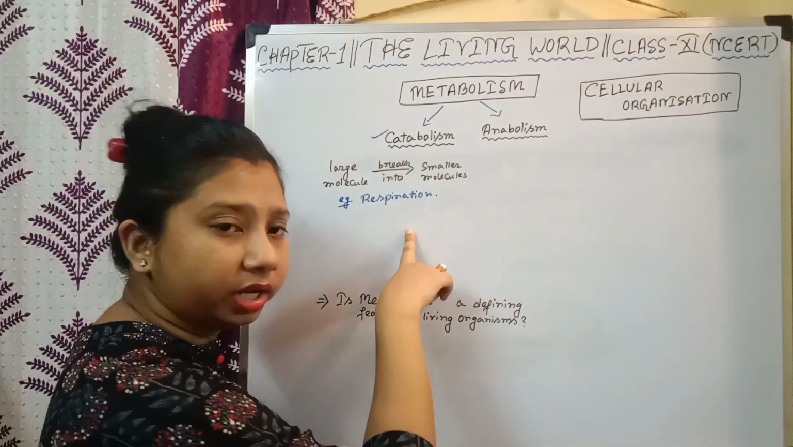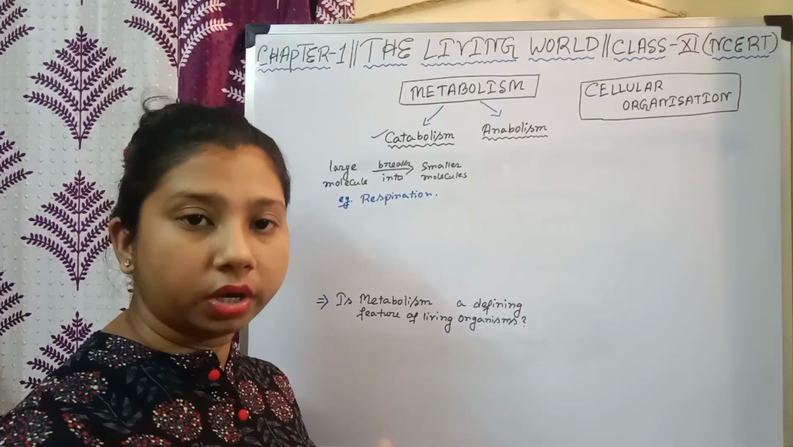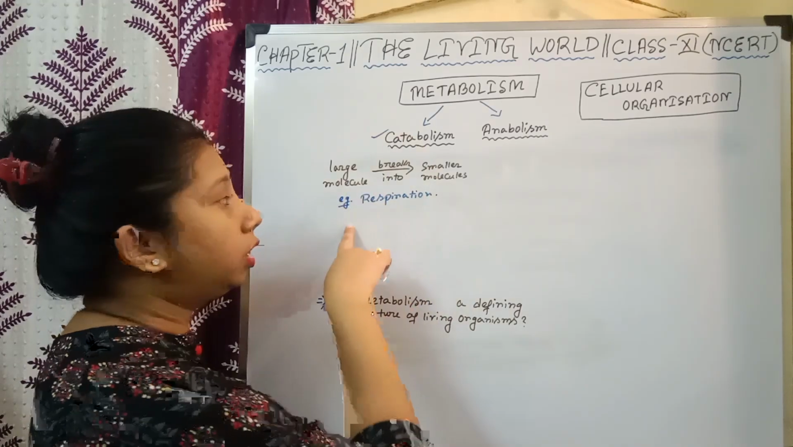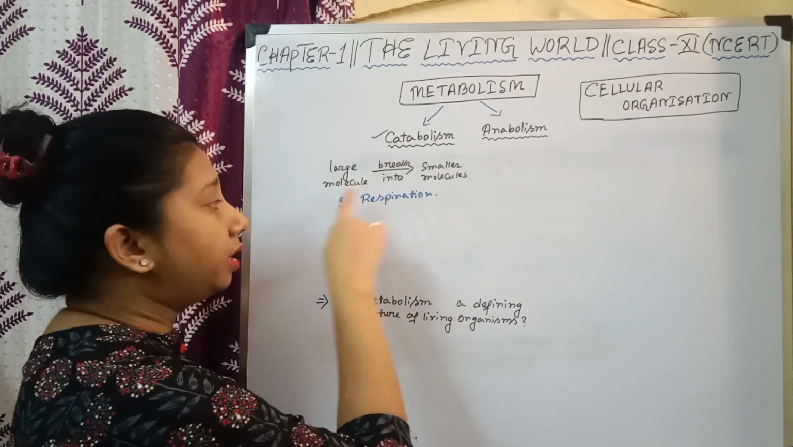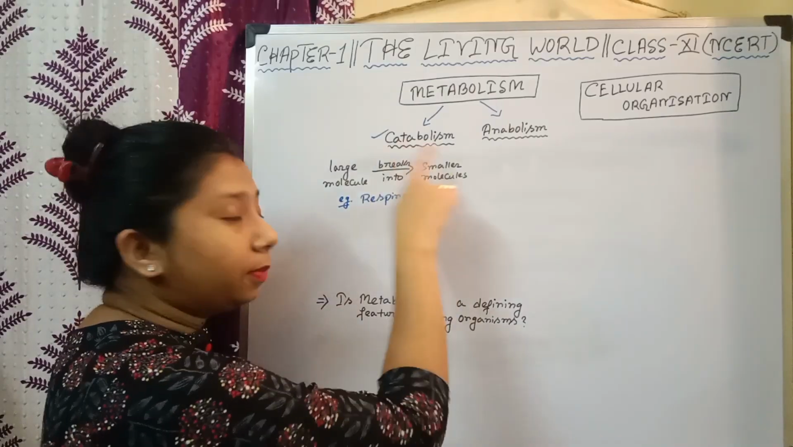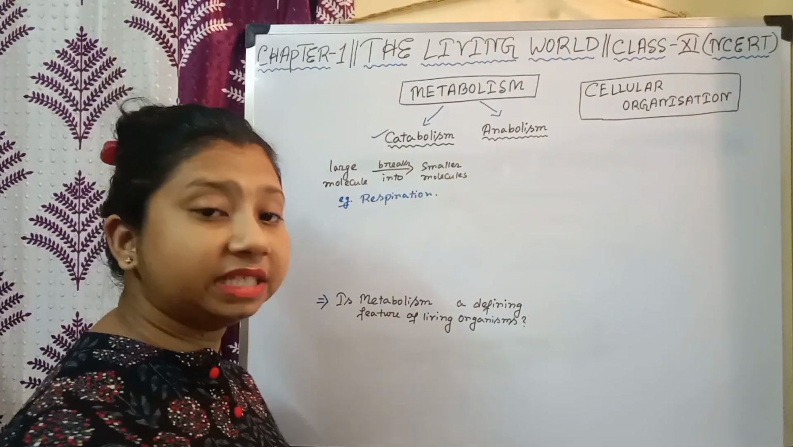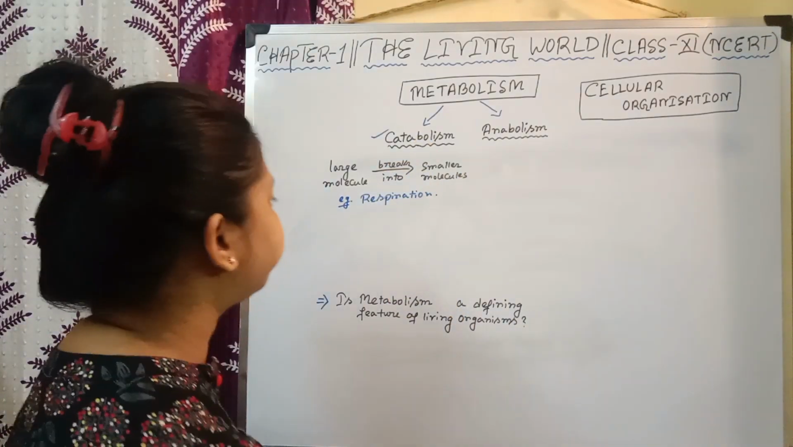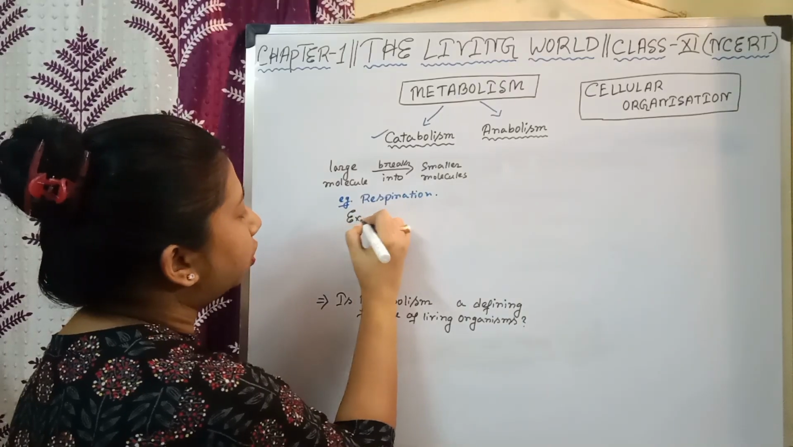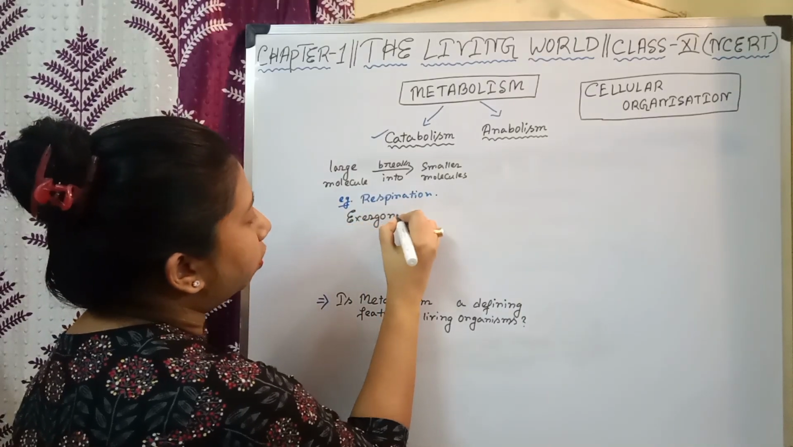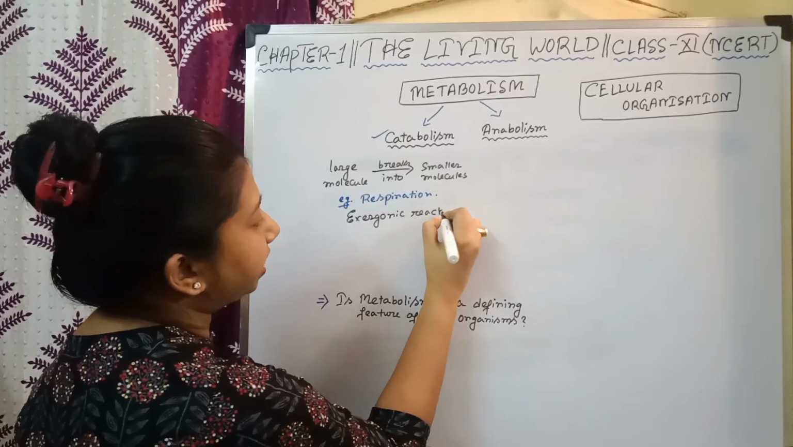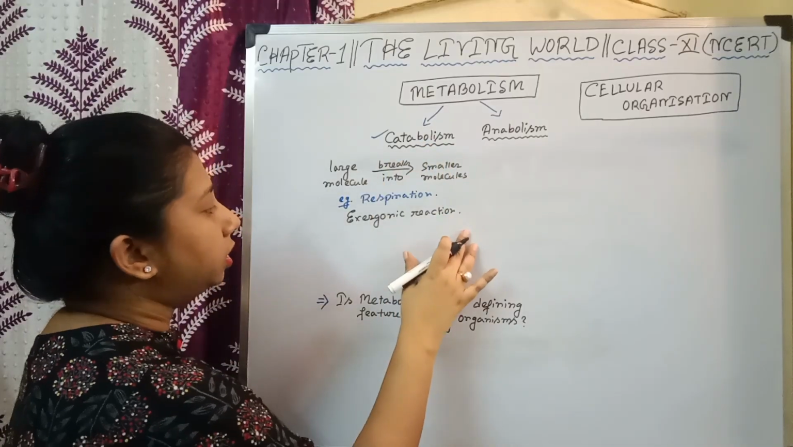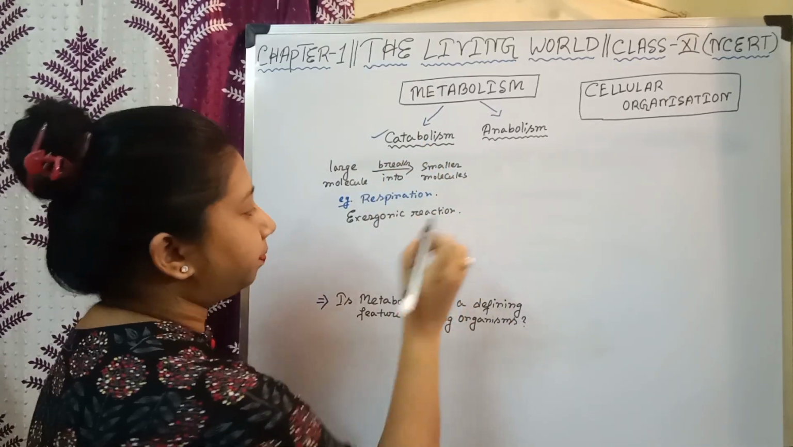And in this catabolic reaction, energy is released, because the bonds of the large molecule break. That's why a catabolic reaction always releases energy, and as energy is released in a catabolic reaction, we can call it an exergonic reaction. We can also call catabolism an exergonic reaction.